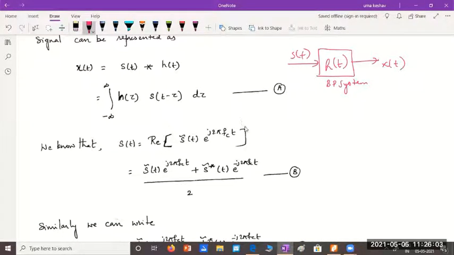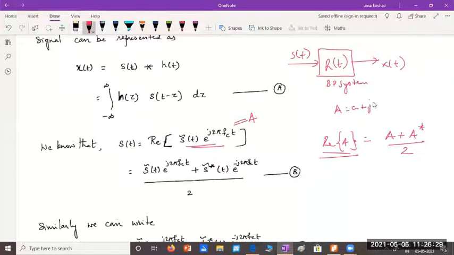So if I call this signal as A, then the real part of A is obtained as A plus A complement by 2. That's all we have done. So when this signal was called A, we have added A to A complement and divided it by 2 to get A. We wrote all this.